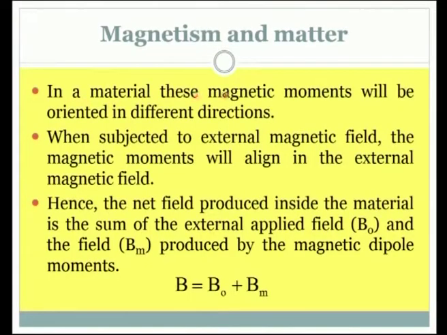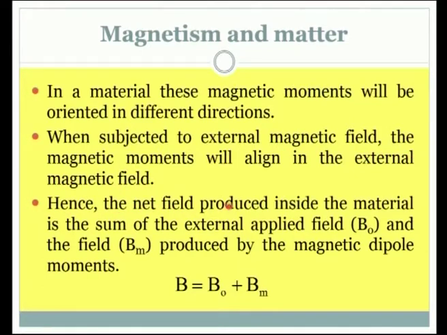In a material, these magnetic moments will be oriented in different directions. When subjected to an external magnetic field, the magnetic moments will align in the external magnetic field.